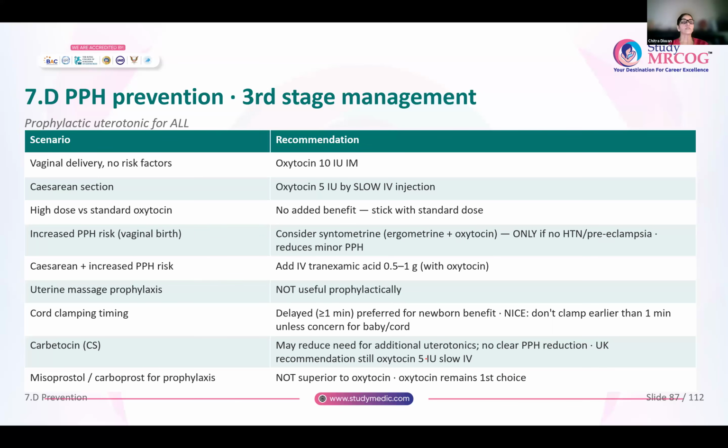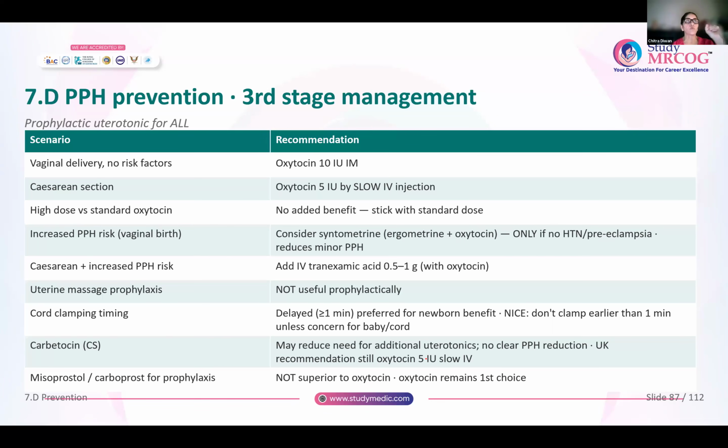If she is undergoing a cesarean section, oxytocin is given 5 international units by slow IV injection. Okay. Remember, high dose of oxytocin versus the standard dose that is recommended by RCOG. There is no added benefit of giving very high dose of oxytocin. So stick with the standard dose of oxytocin.